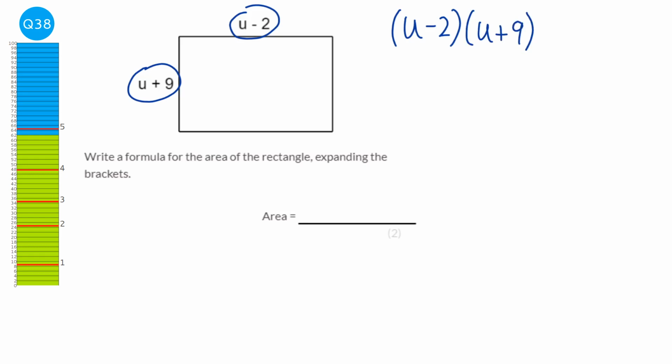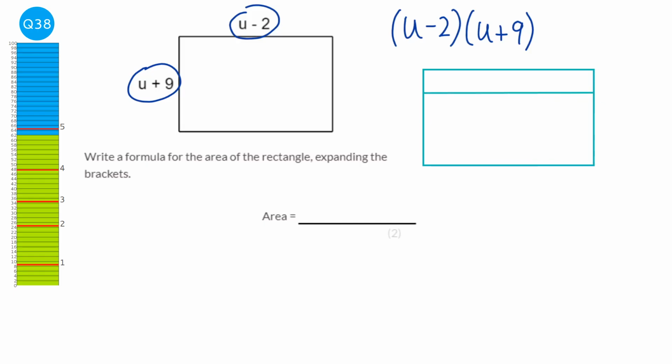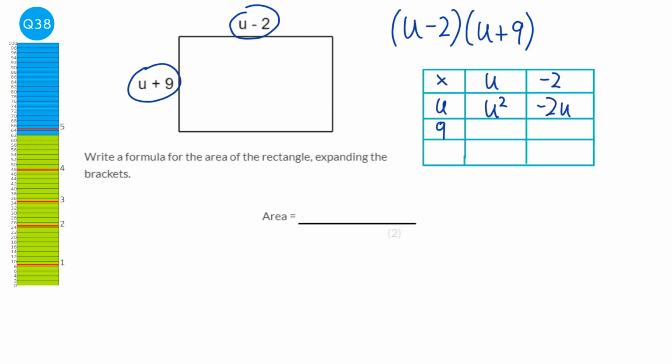Okay, and the way we do this is with our grid, I'm just going to draw out the grid. And so we've got u minus 2, and we're multiplying it by u plus 9. And so we've got u times u, which is u squared, u times minus 2, which is minus 2u, 9 times u, which is 9u, and 9 times minus 2, which is minus 18.